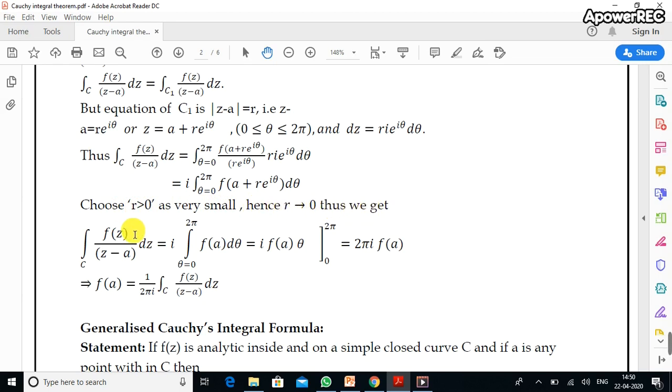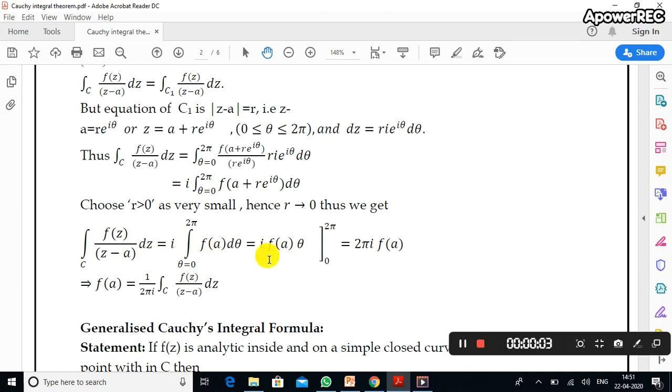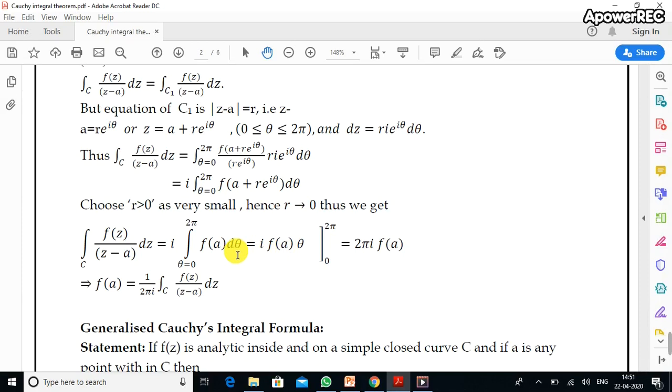Choose our r as very small, that means r tends to 0. Thus we get the integral over C of f of z divided by z minus a dz equals i times the integral from 0 to 2 pi of f of a d theta. f of a is independent of theta, so it is taken outside. i into f of a, and on integration of d theta we get theta from 0 to 2 pi.